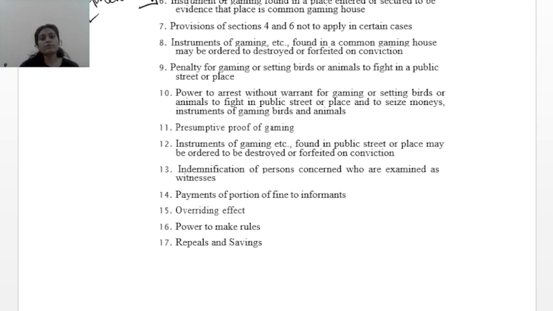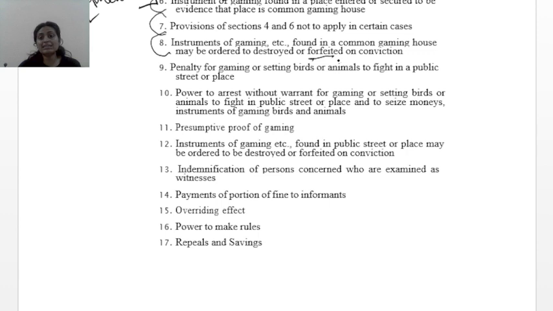Coming forward to section 6, it means instruments of gaming found in a place entered or secured to be evidence that the place is a common gaming house. Section 7 talks about provisions of sections 4 and 6 not to apply in certain cases. Now section 8 is instruments of gaming etc. found in a common gaming house may be ordered to be destroyed or forfeited on conviction.